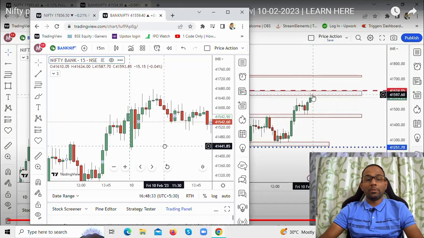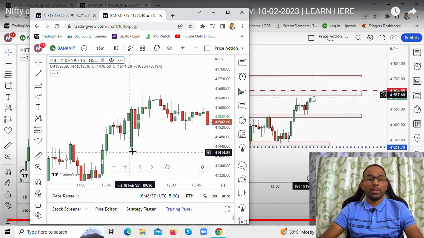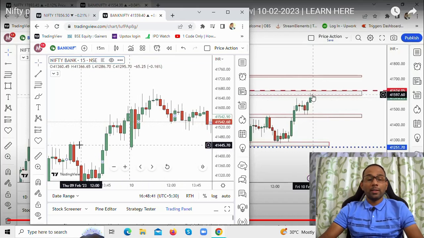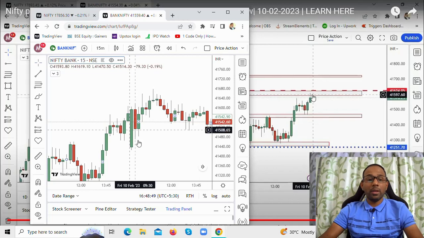Now what happened? Look at this. Such beautiful price action, as if the market is listening to the levels that I have marked. We had marked this level, exactly this level, saying that this could act as a support level. Where did the price come? Price came exactly to that support zone and made a huge move up.